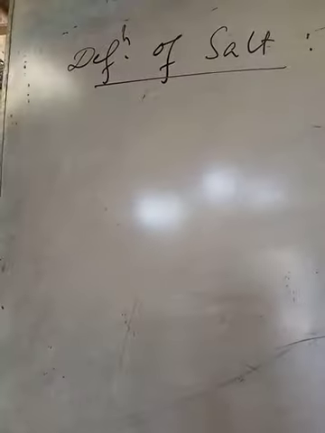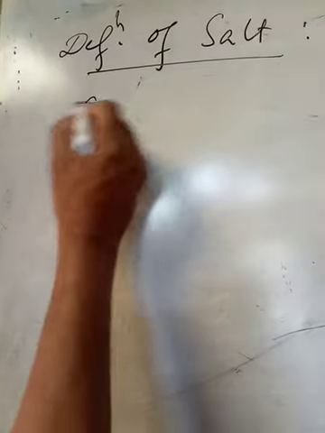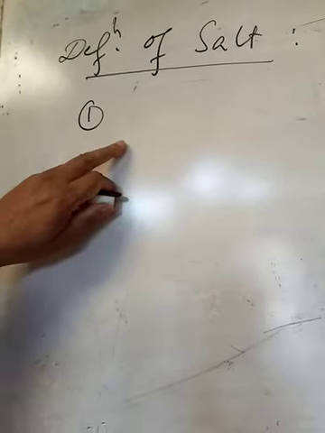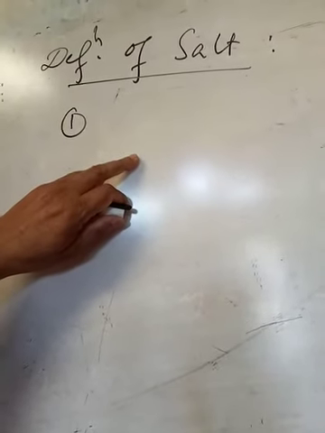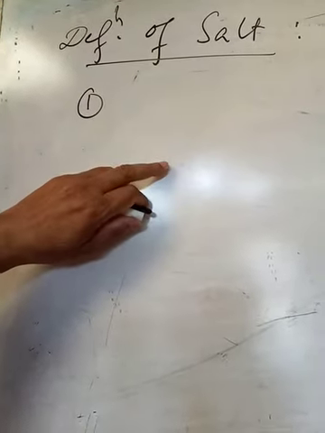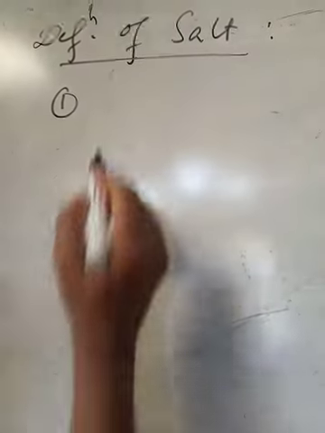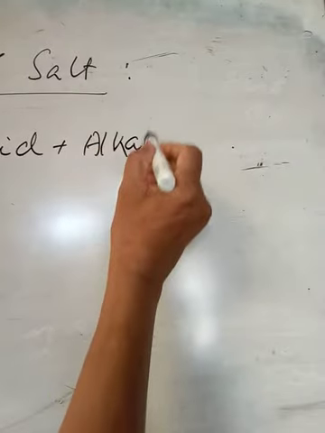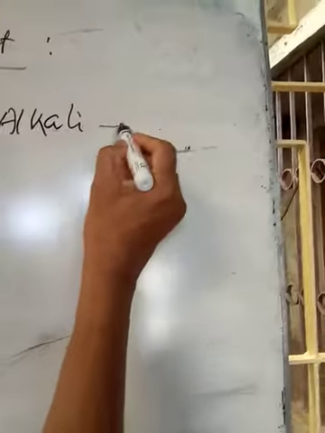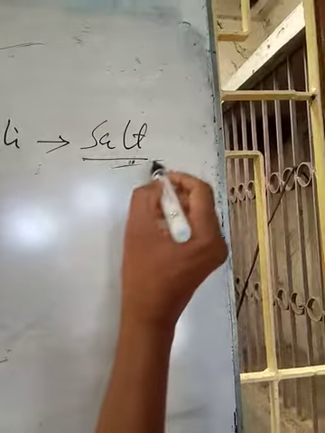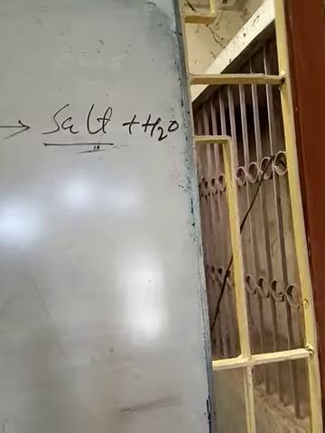Salt may be defined in two ways. Number one, the compound which is formed by neutralization reactions of acid and alkali is called salt. Say acid plus alkali. When acid and alkali is mixed, the two undergo neutralization reaction and form a compound which is called salt with water.